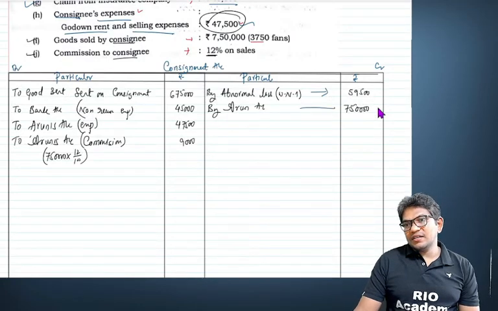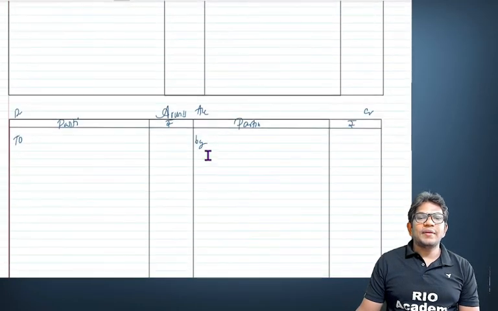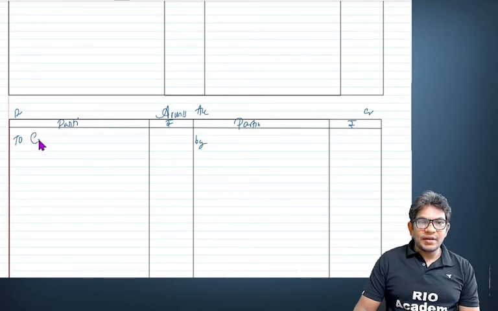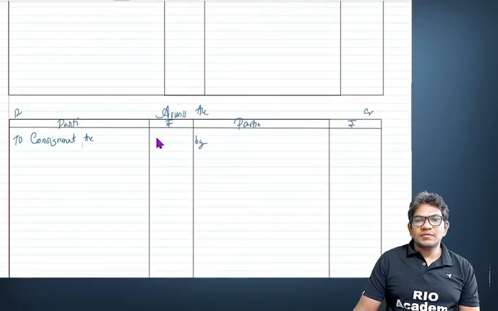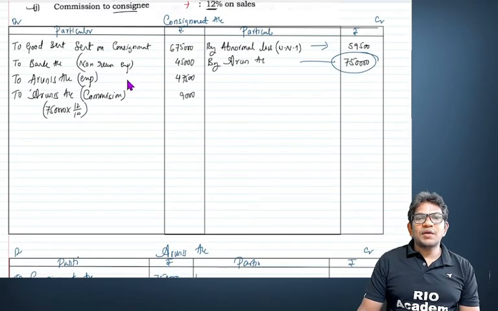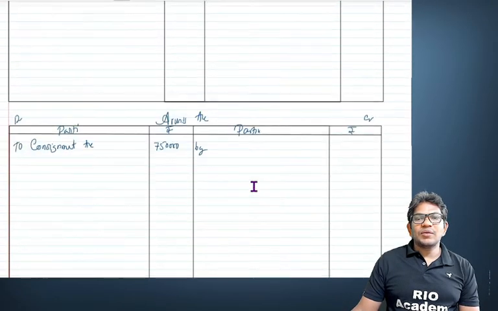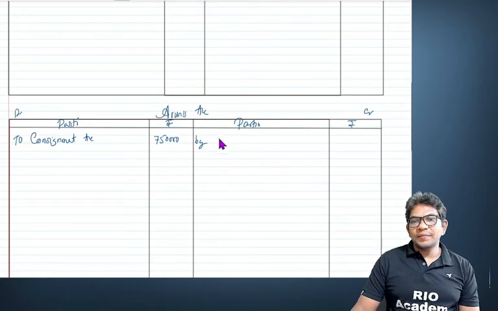We have credit, right? Make a debit to consignment account. Consignment account, how much? 7,50,000. At the same time, just have a look here. Credit, debit. So 47,500 by consignment account.